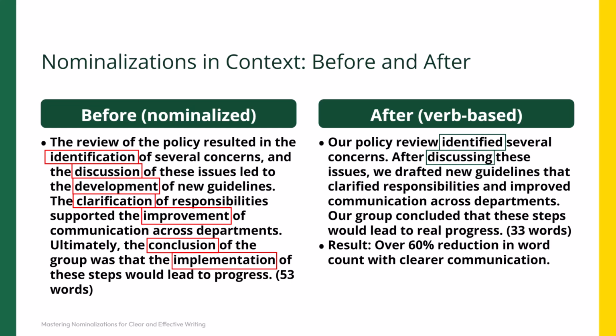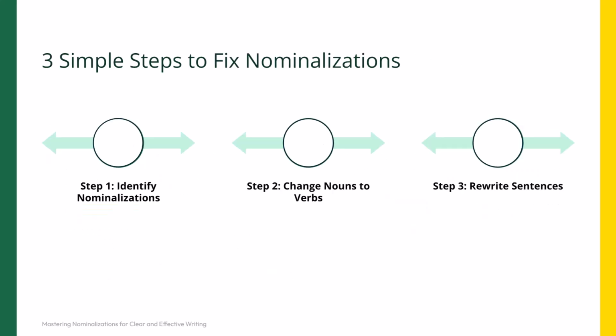After discussing these issues, we drafted new guidelines that clarified responsibilities and improved communication across departments. Our group concluded that these steps would lead to real progress. 33 words. Not only did avoiding nominalizations reduce the word count by over 60%, it also made communication more efficient and compliance more likely. So remember, to remove unnecessary nominalization, our first step would be to identify the nominalizations.